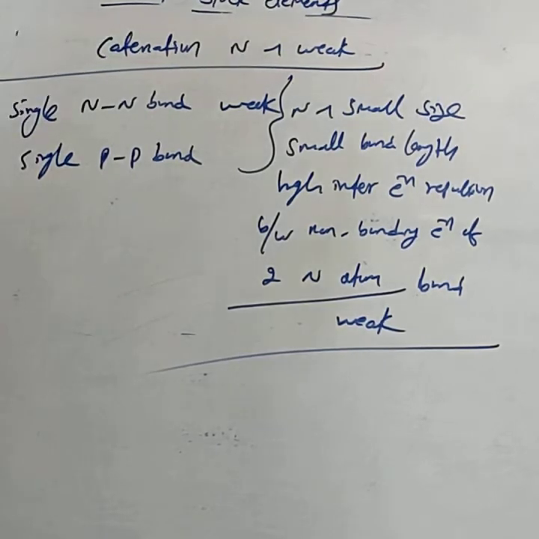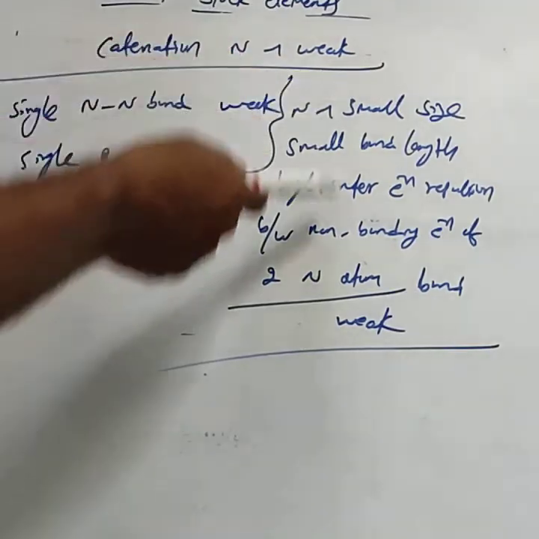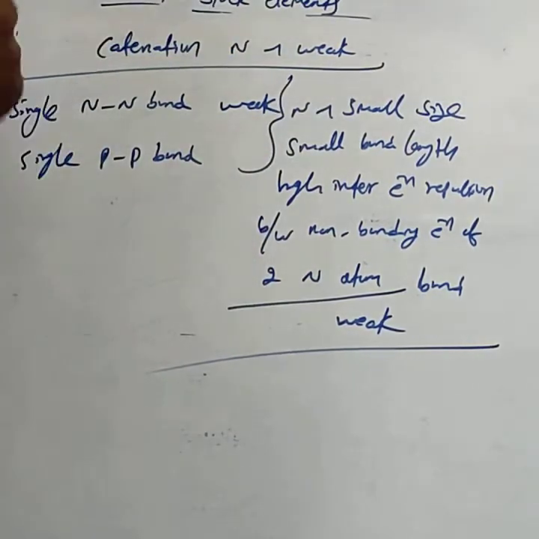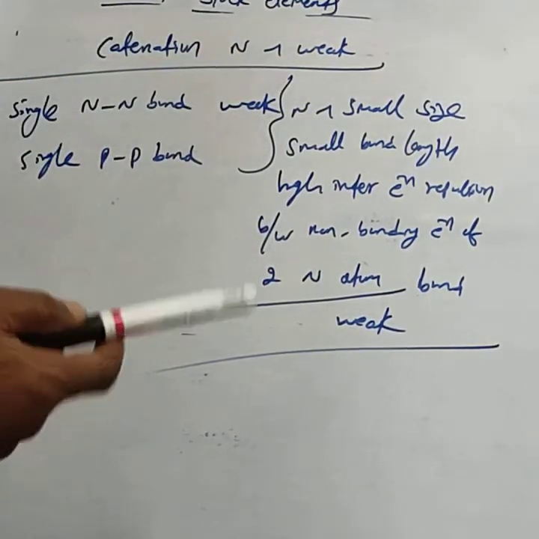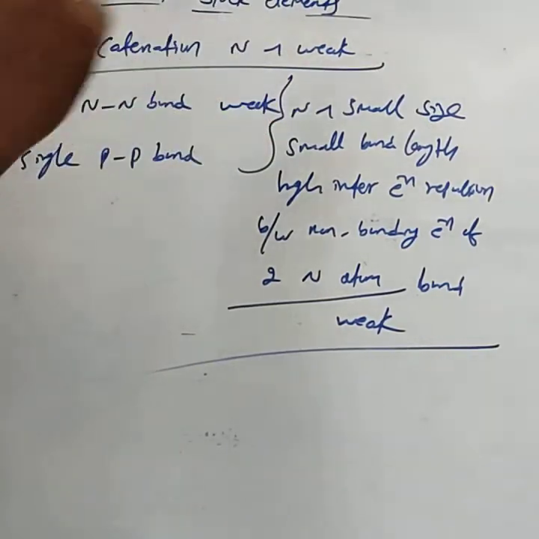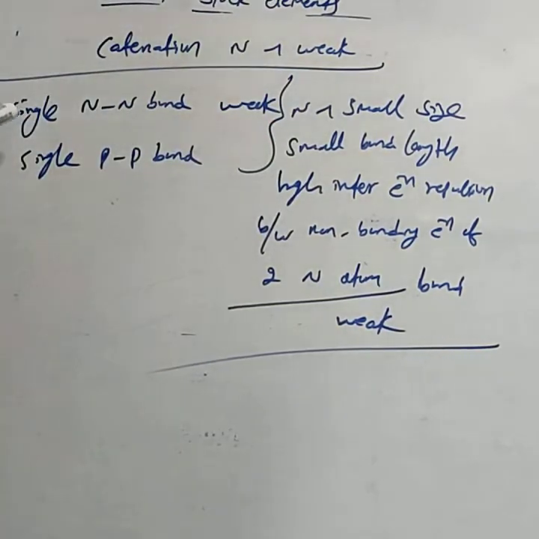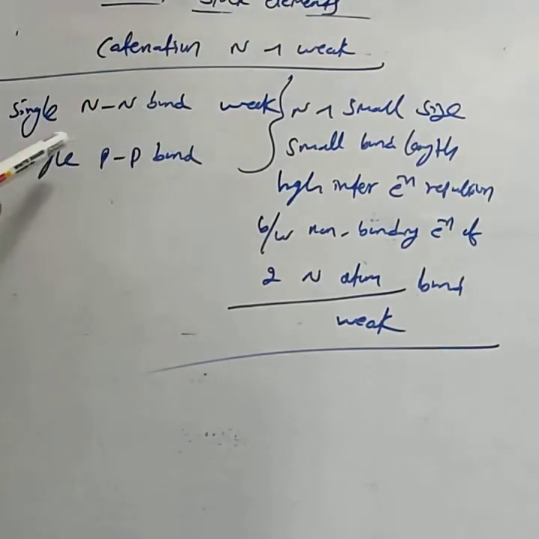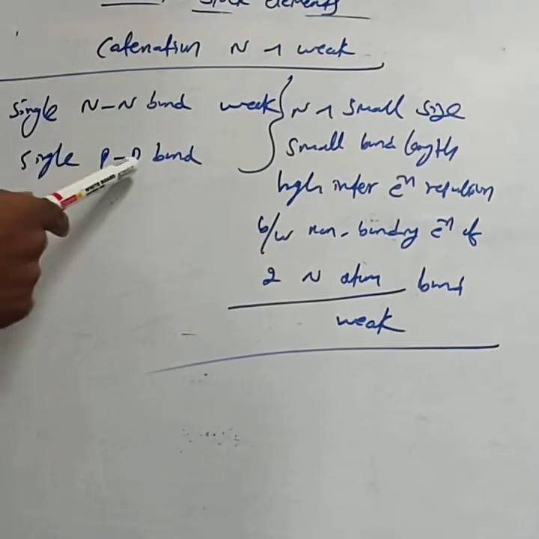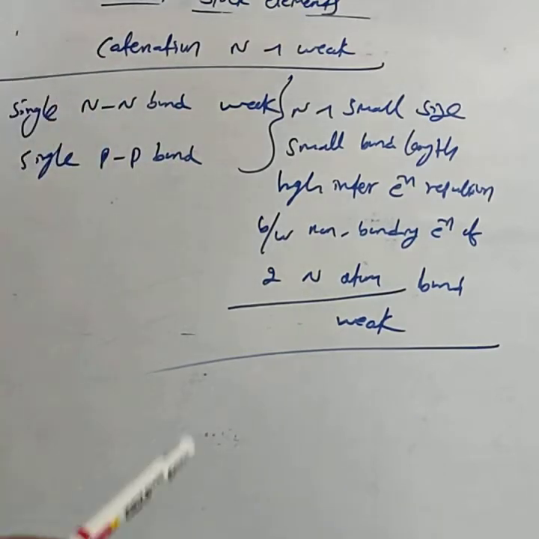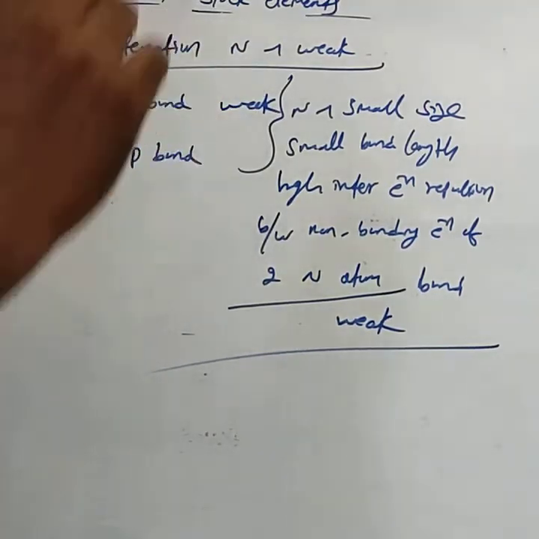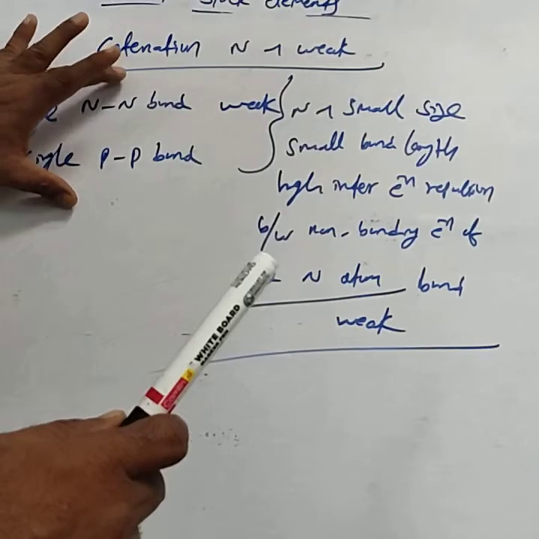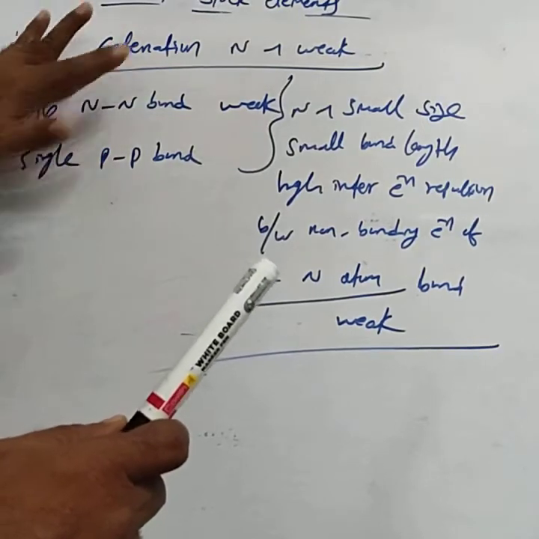That is, nitrogen is diatomic. If they ask why nitrogen is diatomic and phosphorus is tetraatomic, you can consider this reason only. Or if they ask why catenation is weaker in nitrogen compared to phosphorus, you have to write the same answer: the single nitrogen bond is weaker compared to the single phosphorus bond. If you write this much, you can get the complete 1 mark.